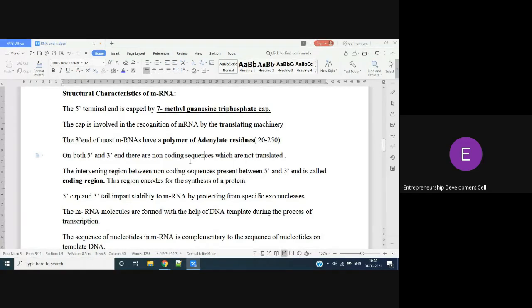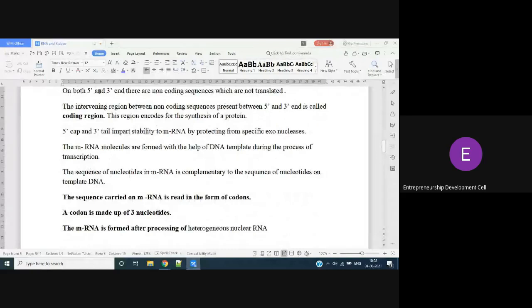It helps in the recognition of mRNA by the translating machinery. So the recognition spot is this cap. The cap helps in the recognition in the protein synthesis. The 3' end is nothing but the tail. What is that tail name? Polymer of adenylate residues. This is the tail name actually.